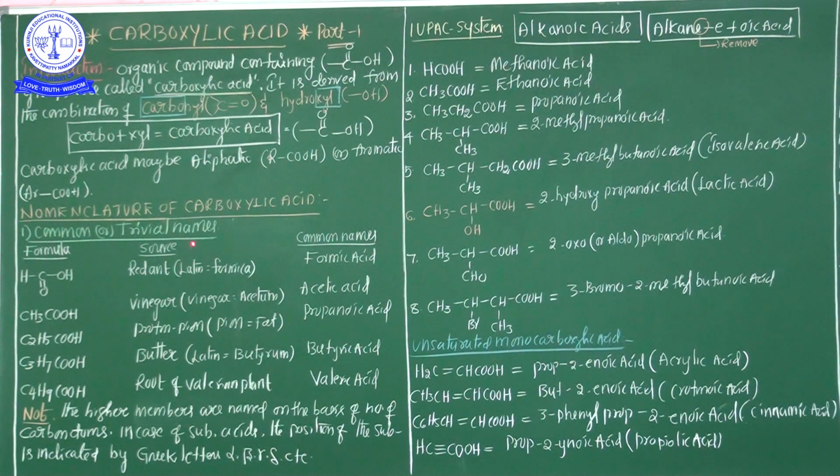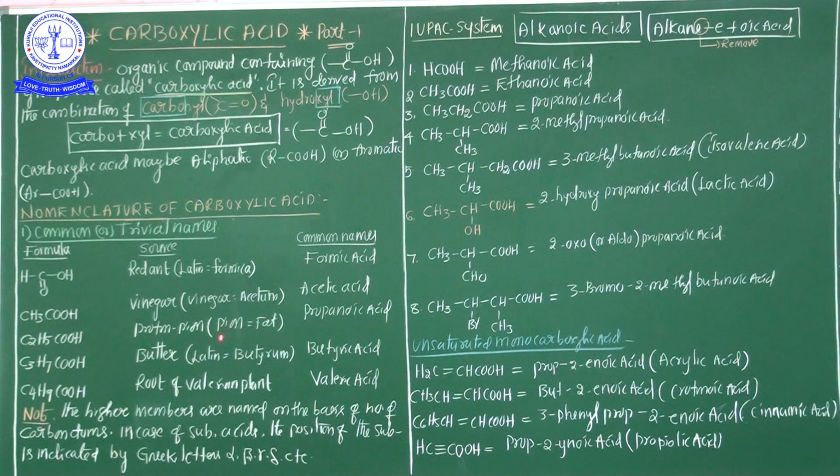For example, common or trivial names. Actually, the names of lower members, meaning the least number of carbon atoms, are derived from the Latin or Greek word. This is the most important point. In the case of lower carboxylic acids, names in the common system are generally derived from either a Latin name or a Greek word that indicates the source of the particular acid.